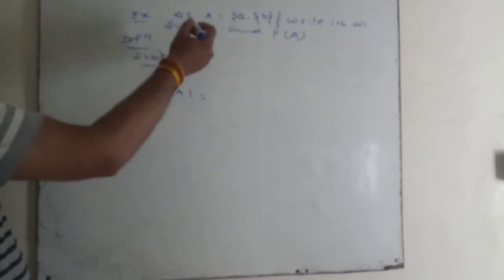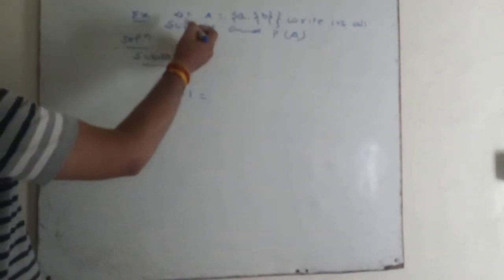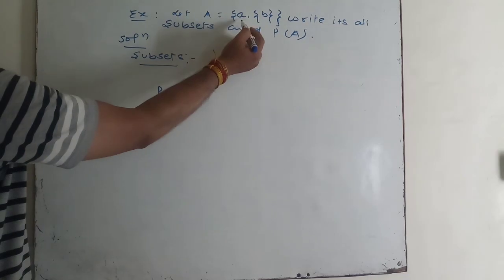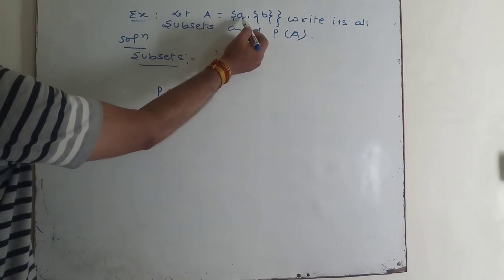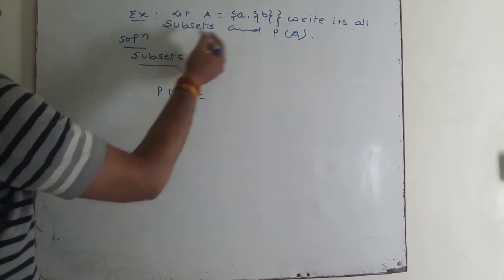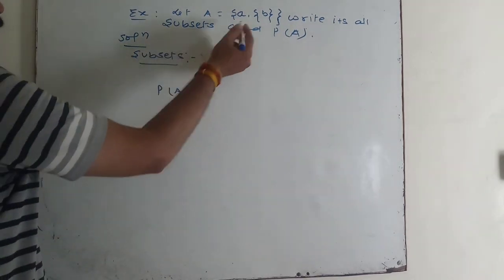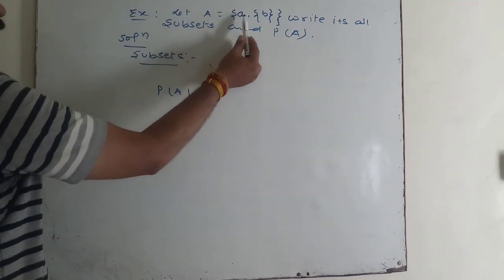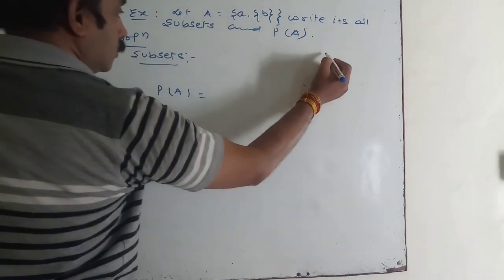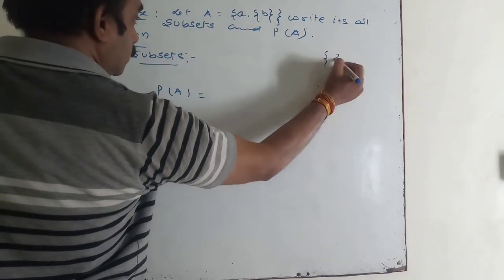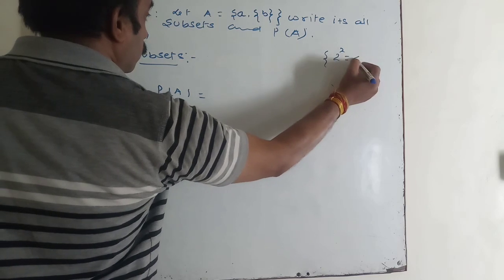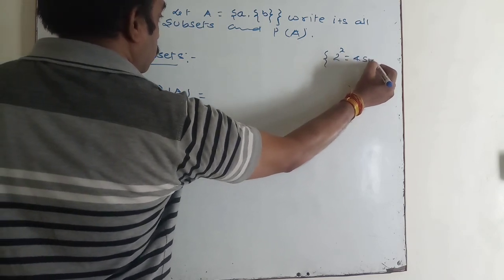Now I have taken another question. The set A has the elements a and {b}. Write all its subsets and power set A. Here we see that this set A has two elements, so the total subsets of this set will be 2 to the power 2, that is 4 subsets.